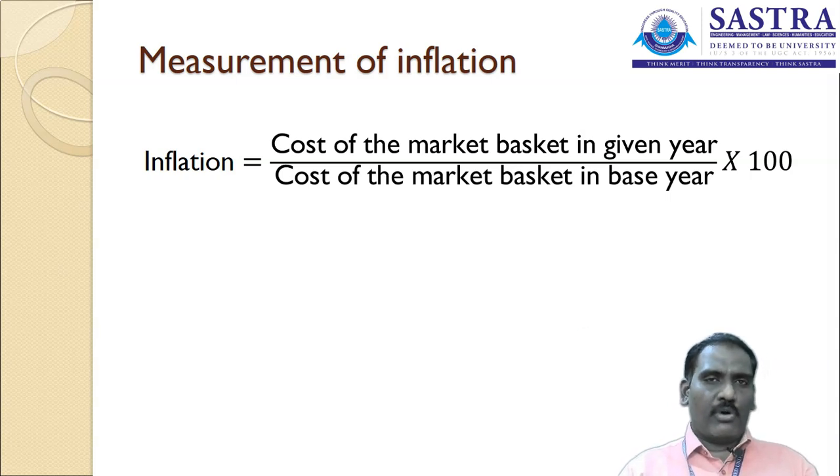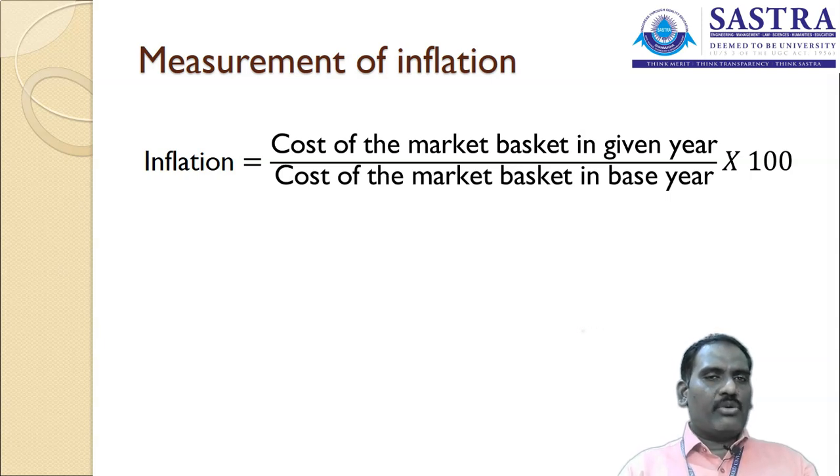Now the same 4 products are available in the market for the value of 58 rupees. So I purchased the same 4 products during the year 2019 for 50 rupees. Currently I am purchasing them, and they cost around 58 rupees. So it is a change of 8 rupees in the price level. So how am I going to measure or calculate the inflation based on this situation?